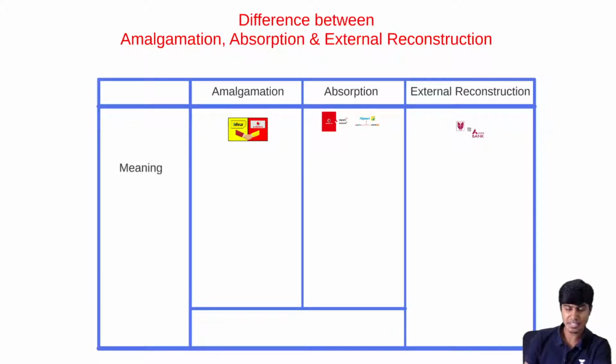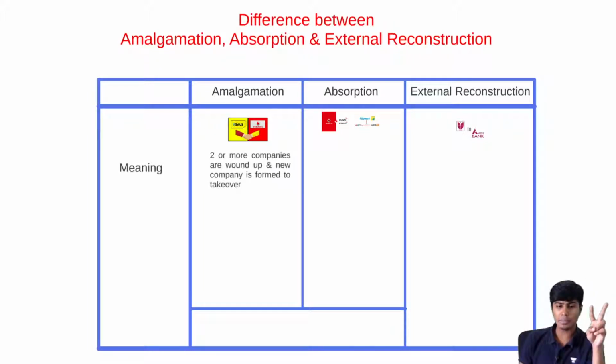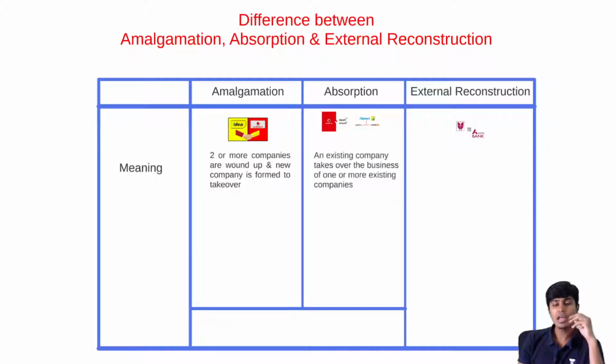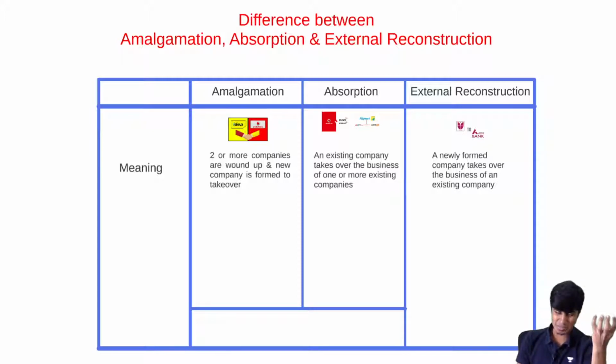Let's understand the characteristic features. Amalgamation: two or more companies are wound up and a new company is formed to take over. And what about absorption? An existing company takes over the business of one or more existing companies. An existing company takes over the business of one or more existing companies. That is like Hutchinson, or Flipkart taking over Jabong and Myntra. That, my friends, is absorption. External reconstruction is where a newly formed company takes over the business of an existing company. Axis Bank, a newly formed company, taking over the business of an existing company, that is UTI Bank. You get this?